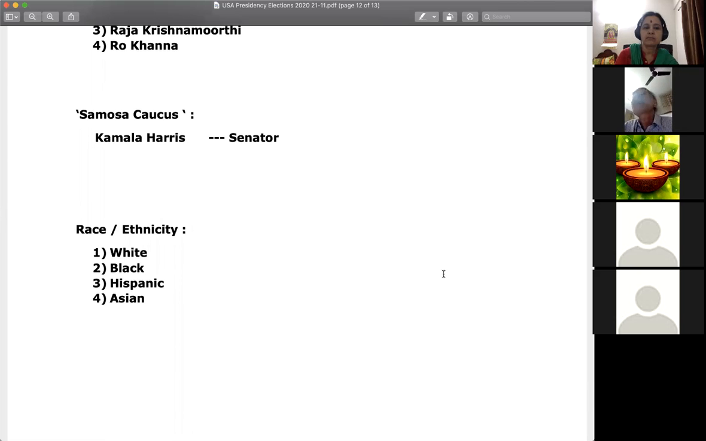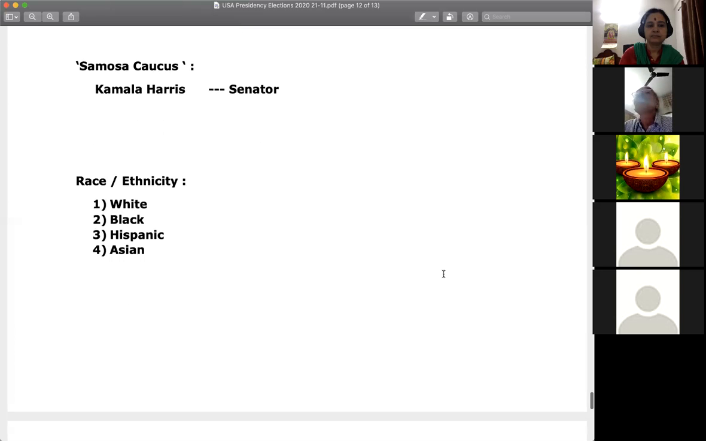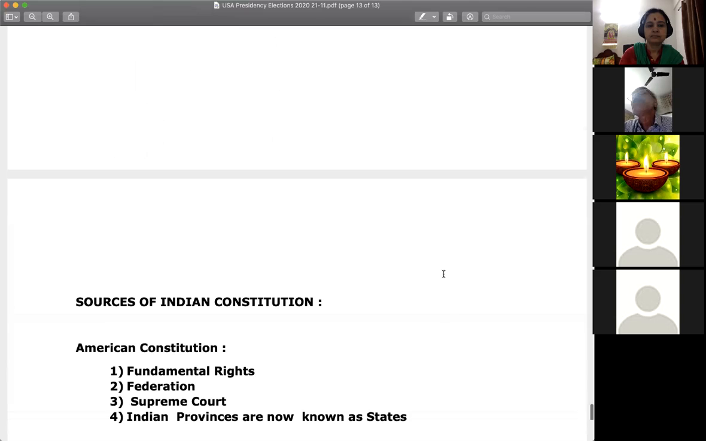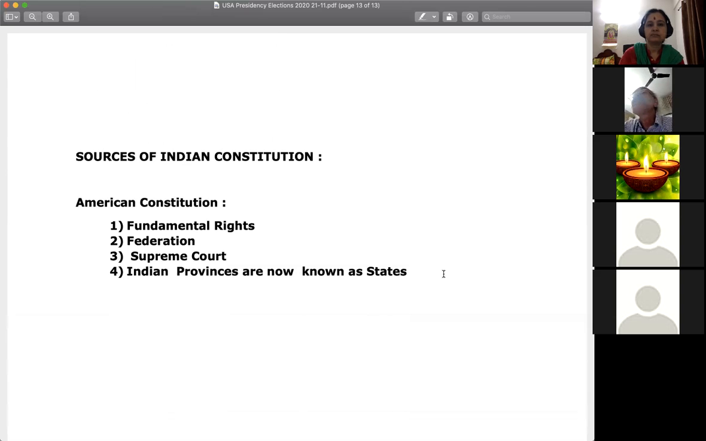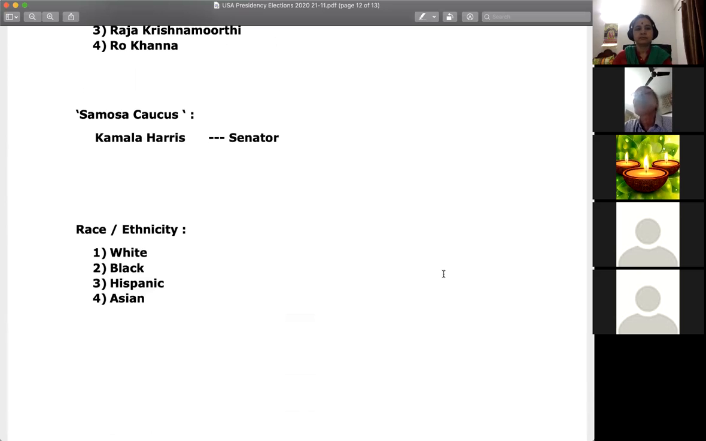Which themes from the American Constitution have we adopted in the Indian Constitution? We have taken the fundamental rights concept, the federation concept, and the Supreme Court concept. During the British period, we had United Provinces, Central Provinces, Madras Province and Bombay Province. After independence, these provinces are called states. The term states is used in the USA, and we have taken that term from the American Constitution.